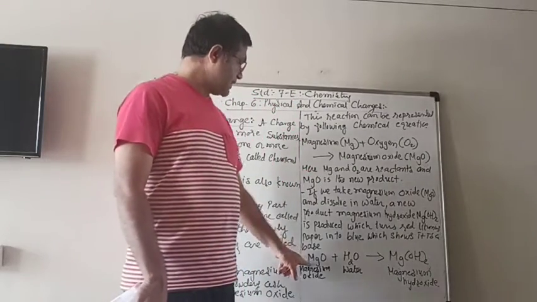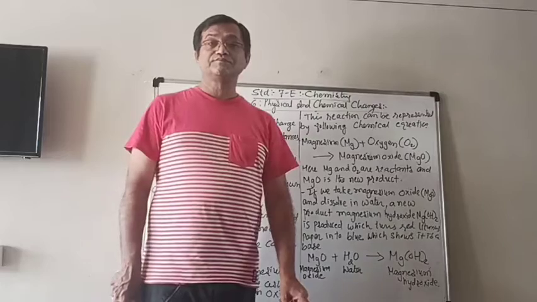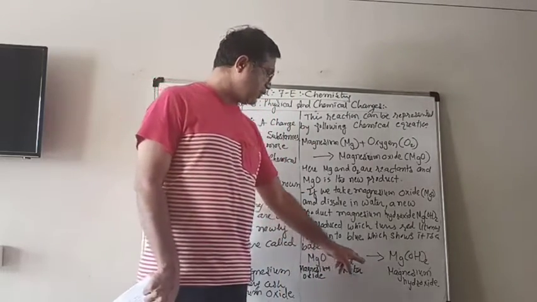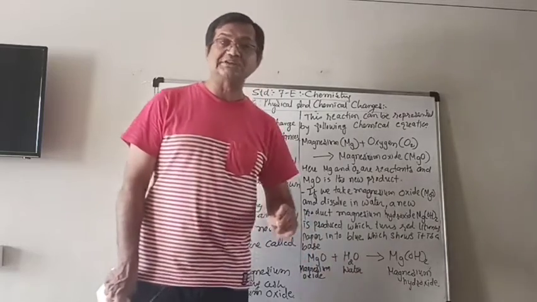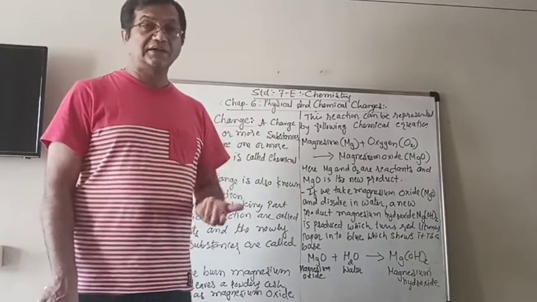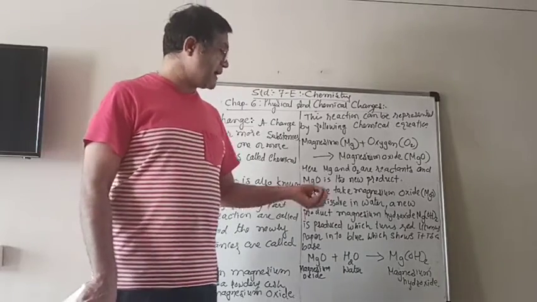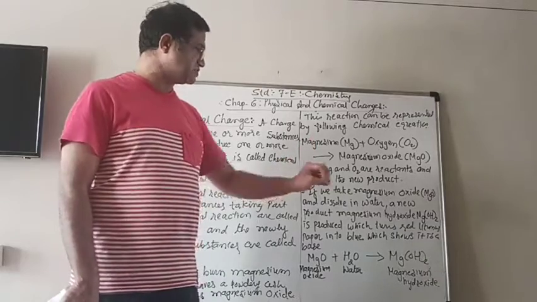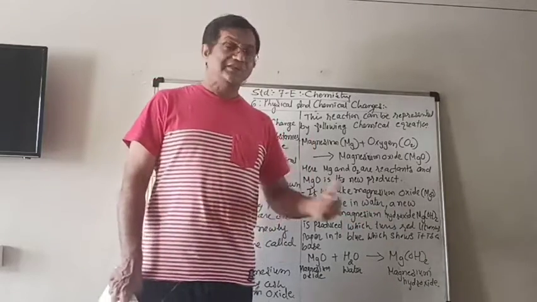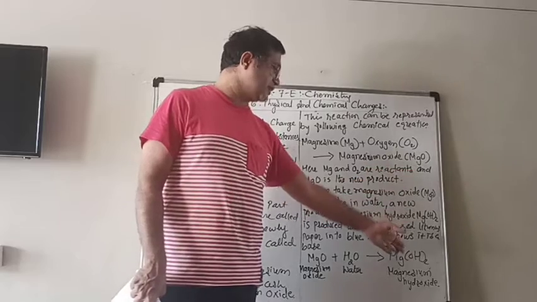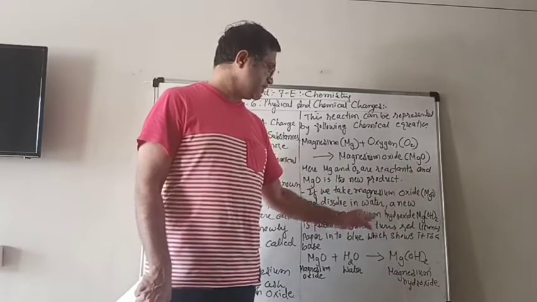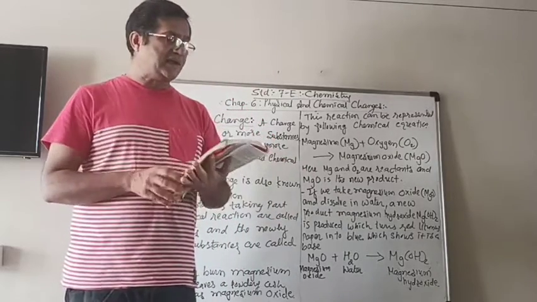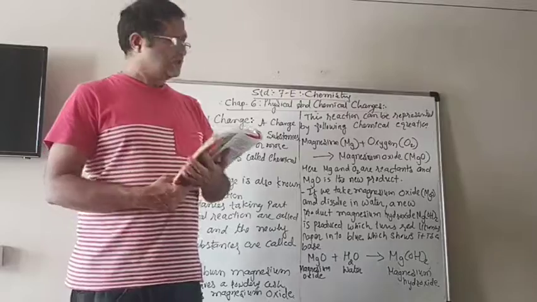So here magnesium oxide, the powder left when we burn magnesium, we dissolve in water, the formula of water is H2O, and then it makes magnesium hydroxide, Mg(OH)2. That is the formula of magnesium hydroxide, which is a base, because it turns red litmus paper into blue.